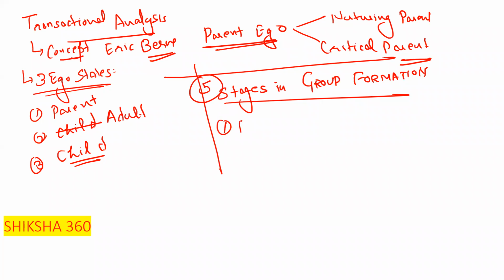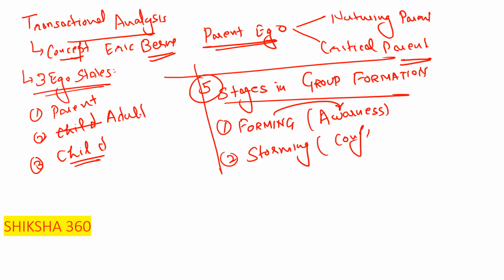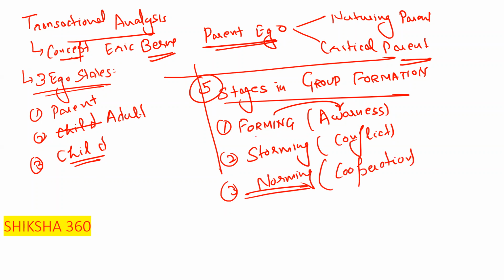First one is forming. Forming basically means awareness. Please remember that. Second is storming. Storming means conflict, like a very fast wind, that is conflict, problem. Third one is norming. Norming just means normal, and normal means cooperation.